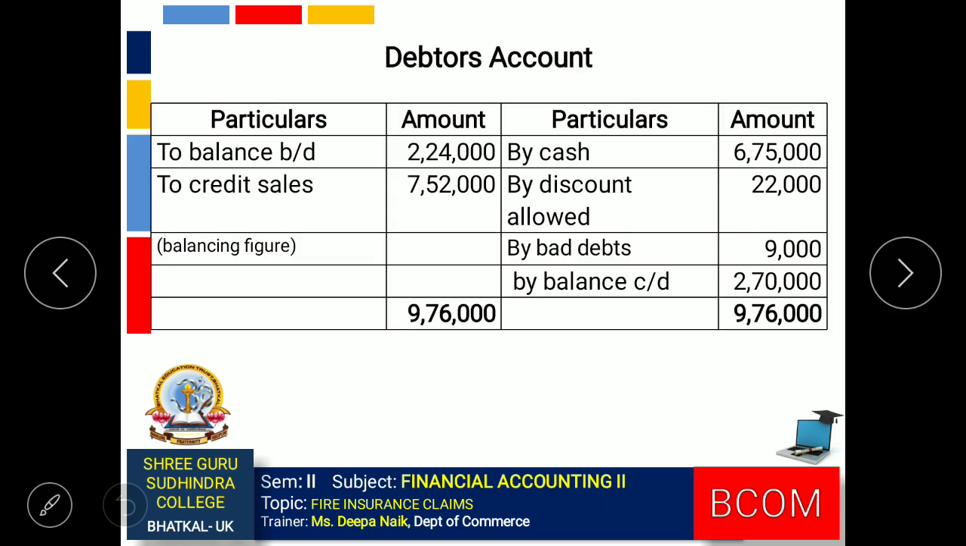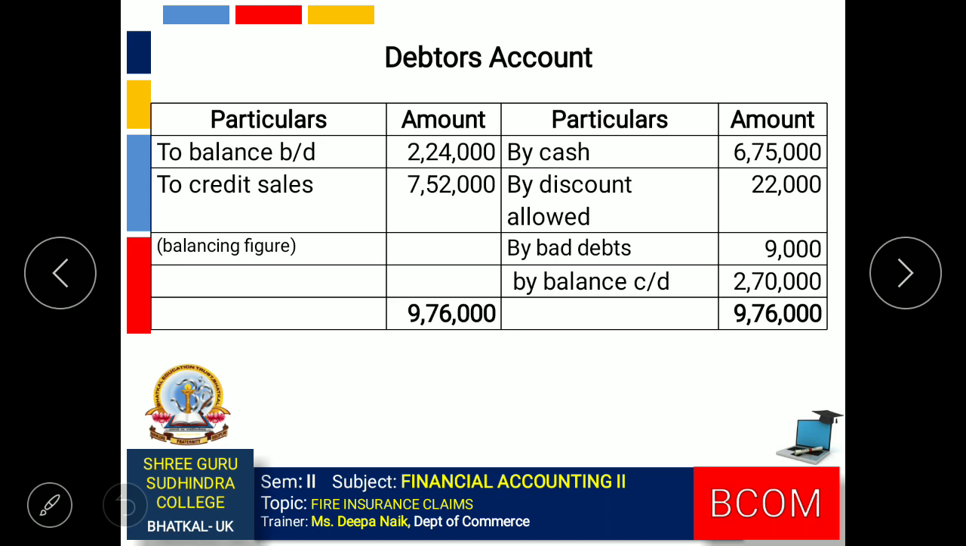So here first we will have to prepare the debtors account. Opening balance of debtors given in the question, so it comes on the debit side, 2,24,000. The remaining information on the credit side: by cash, by discount allowed, by bad debts and the closing balance. All the information has been given in the question. We make the entries. So the credit side is 9,76,000.